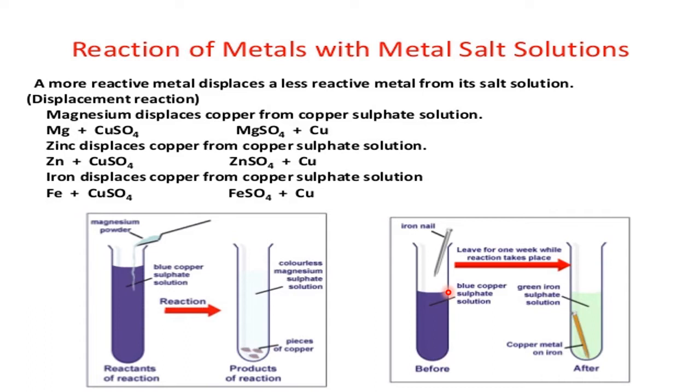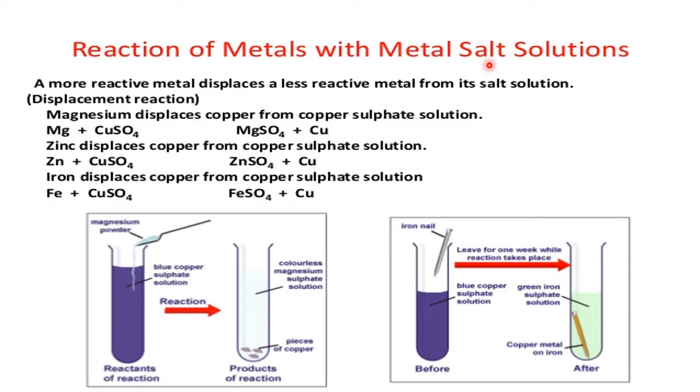So in the third chapter, that is metals and nonmetals, our today's topic of discussion is what happens when metals react with metallic salt solutions. Okay, this is the topic of discussion. So I welcome you all for today's session on metals and nonmetals, and in that, metals with metallic salt solutions. First, let us understand what is a metallic salt solution.